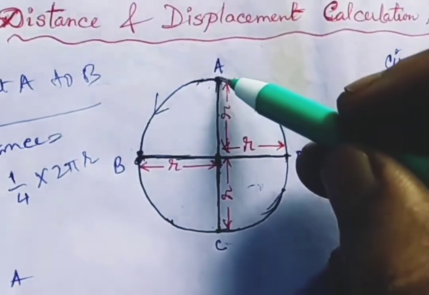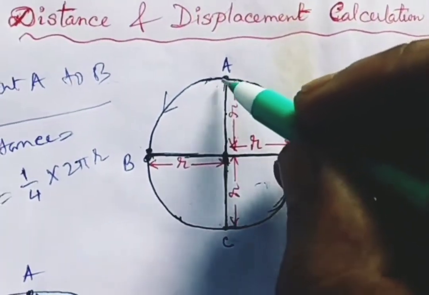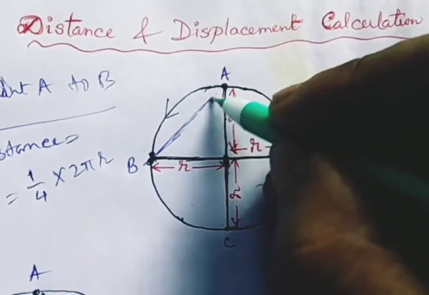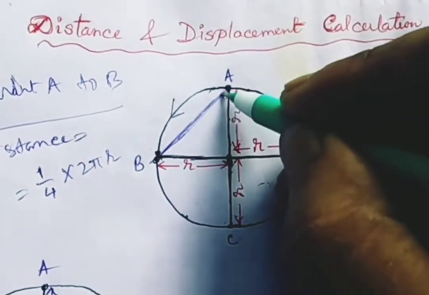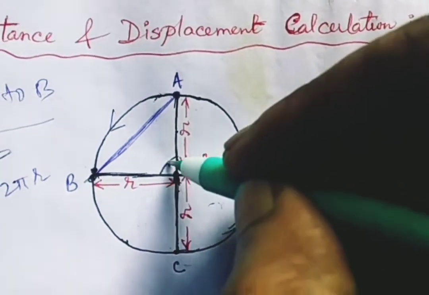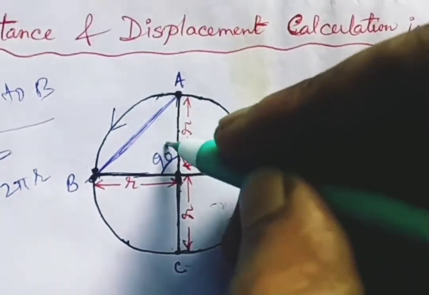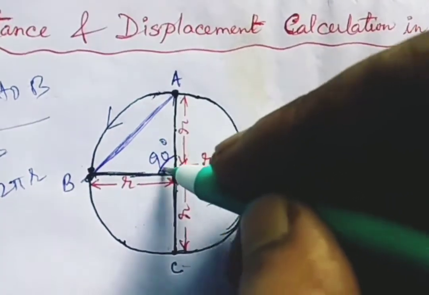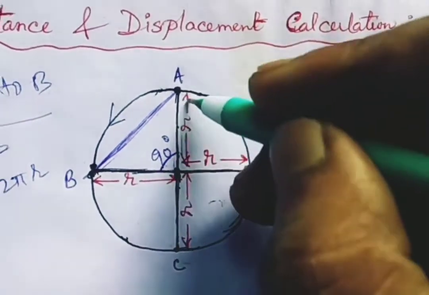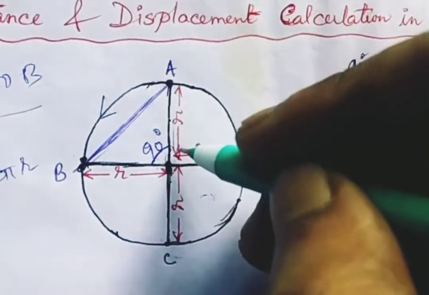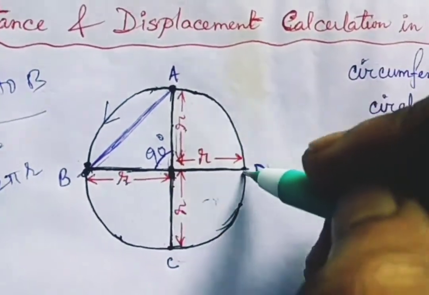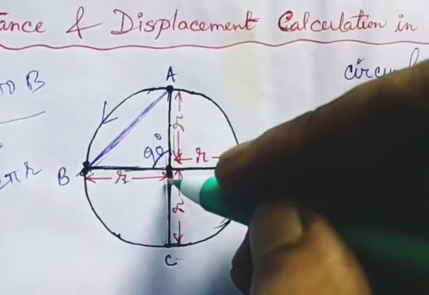Okay, so what is the displacement? How do we calculate displacement from here to here? As I told you, it is the direct connection. First you have to draw a direct connection line, this line, and calculate it. Just see, this angle is 90 degrees, so Pythagoras applies. This is the hypotenuse, this is the perpendicular, and this is the base. Both perpendicular and base have the value R. R means radius. These are all radius.